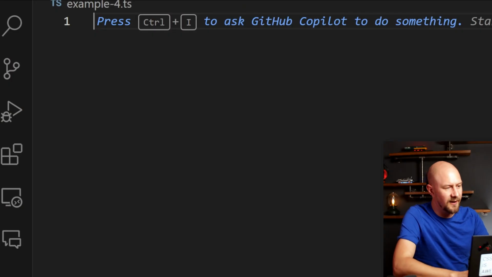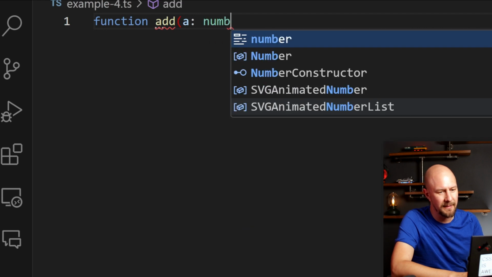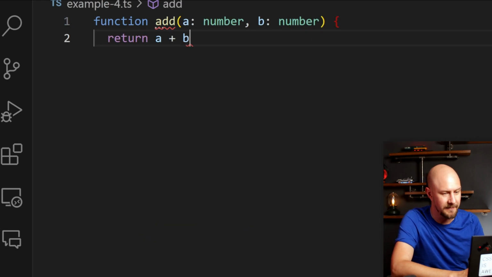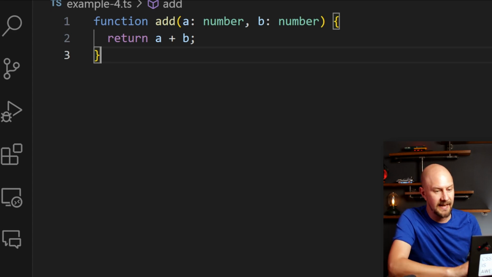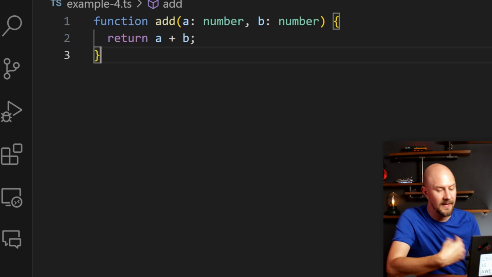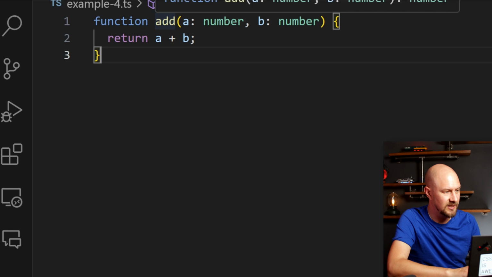So we start by defining a function called add, and that's going to take two parameters, a and b, both of which are declared to be a number, and we're just going to return a + b. So inside that add function, we're returning the result of adding those two things. And since both of these are numbers, TypeScript's going to automatically infer that the expression a + b will also be a number. And that provides type safety when this function is used.